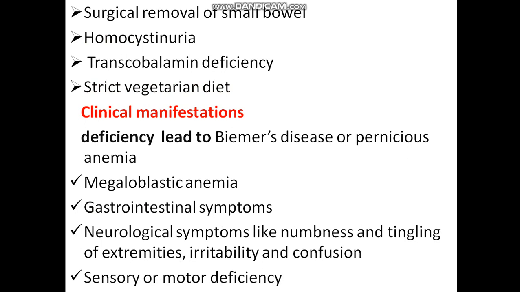Then clinical manifestations of deficiency of vitamin B12. Deficiency leads to Biermer's disease or pernicious anemia. Biermer's disease or pernicious anemia is a deficiency disease. Then megaloblastic anemia, gastrointestinal symptoms, neurological symptoms like numbness and tingling of extremities, irritability and confusion, sensory or